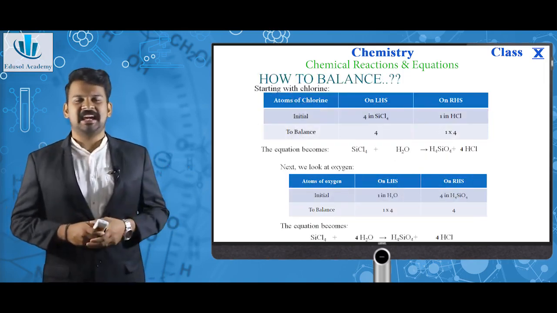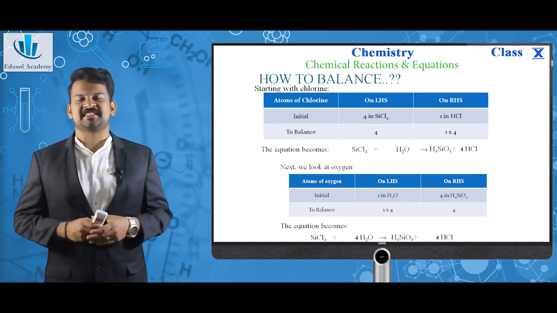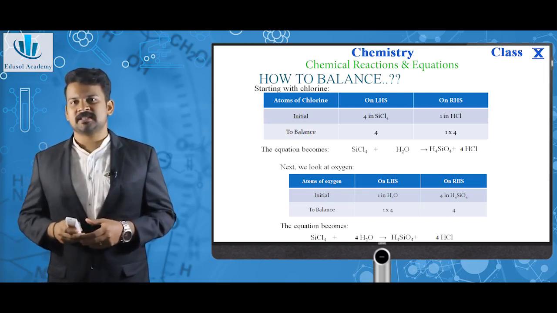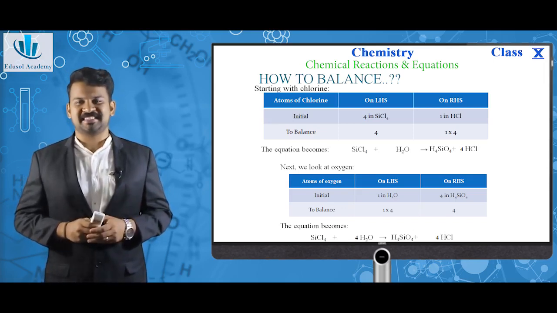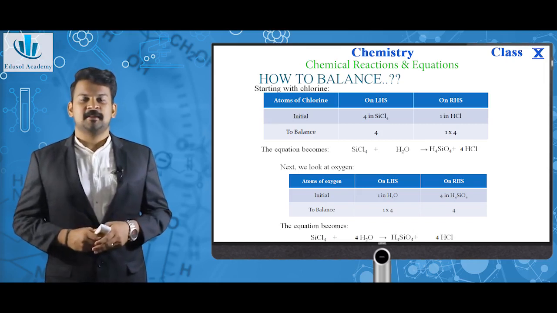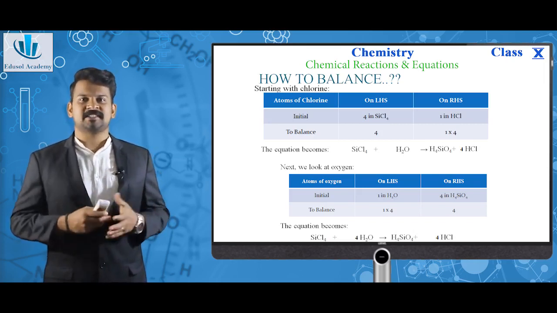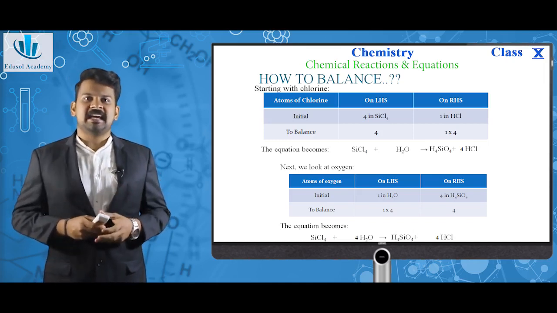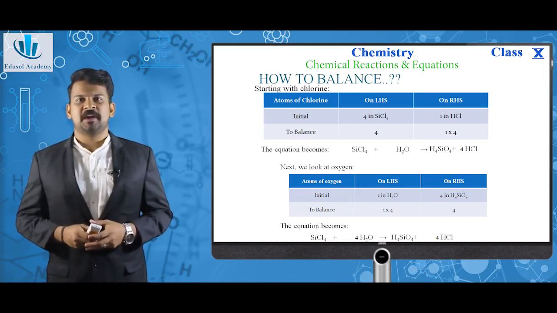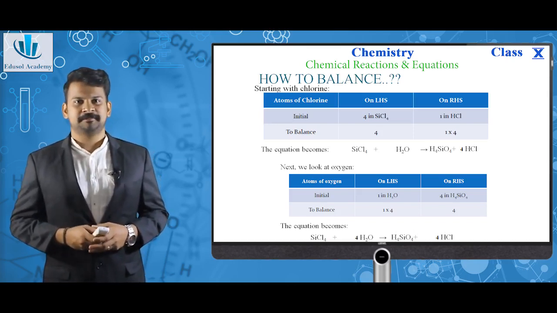As you can see, in initial stage, there are 4 chlorine atoms on LHS in SiCl4. But on RHS, there is only 1 chlorine atom in HCl. So here, RHS needs to be balanced. For balancing, we are multiplying by a factor of 4 on RHS side. Now the equation becomes SiCl4 plus H2O giving H4SiO4 plus 4HCl.